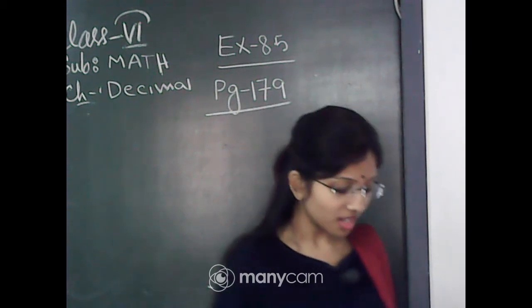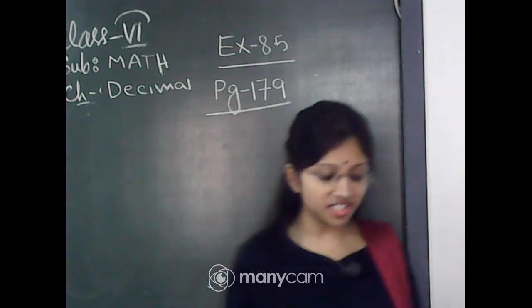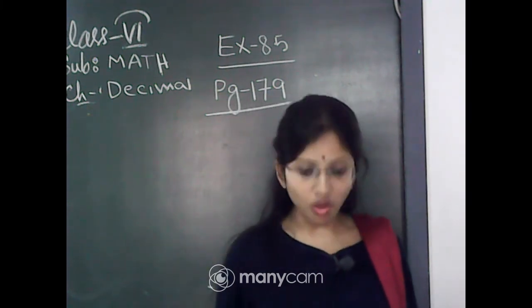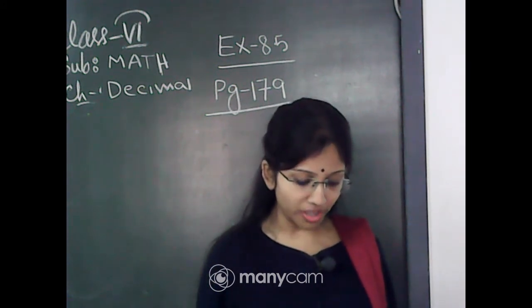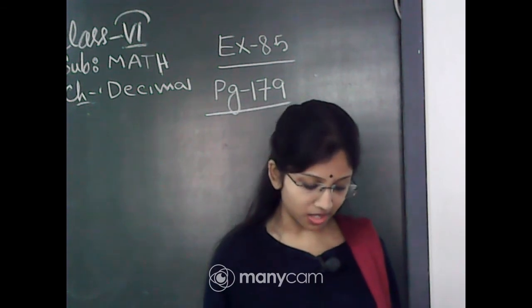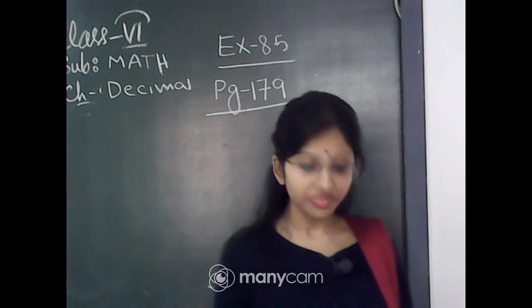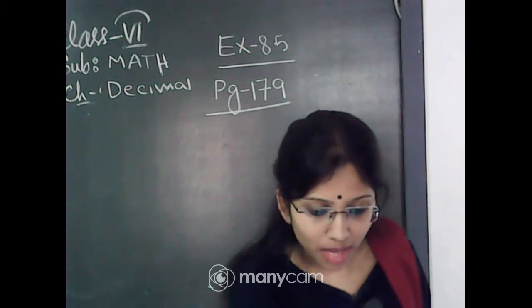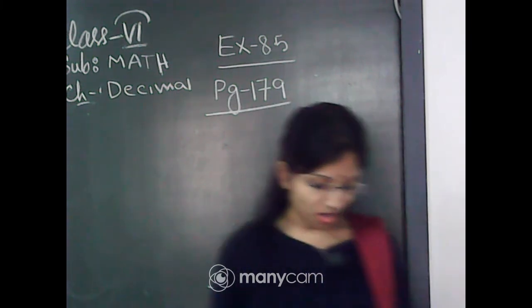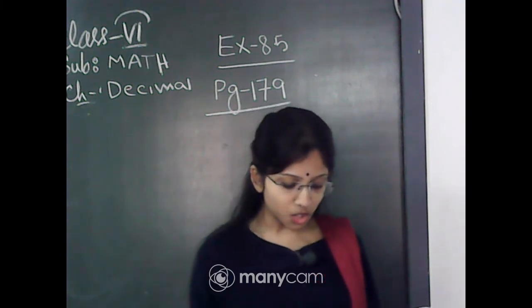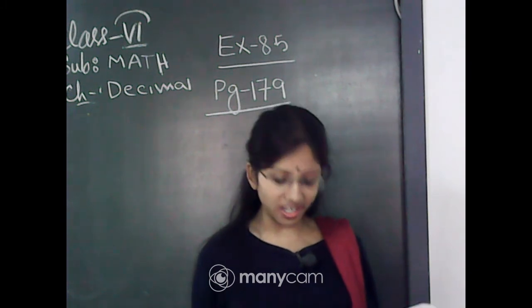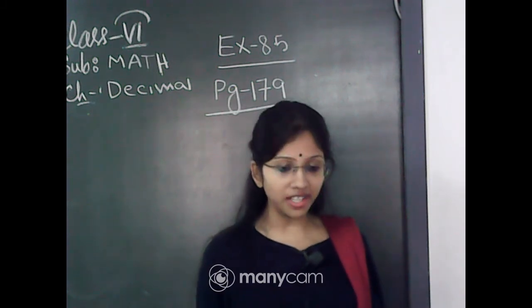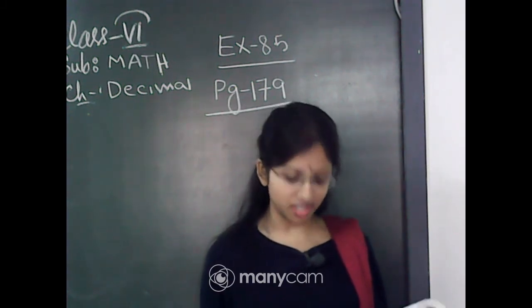Okay. Today we will do exercise 8.5, page 179. Question number 2. Rashid spent rupees 35.75 for a math book and rupees 32.60 for a science book. Find the total amount spent by Rashid.